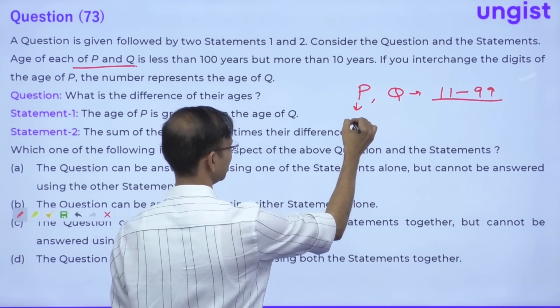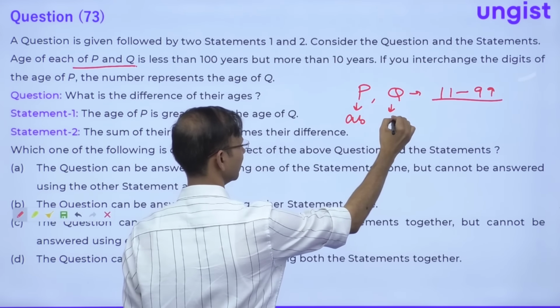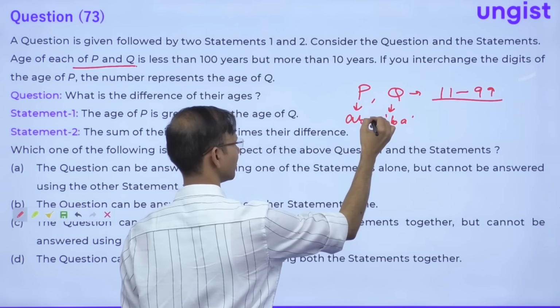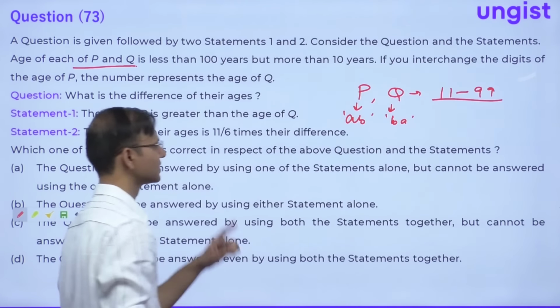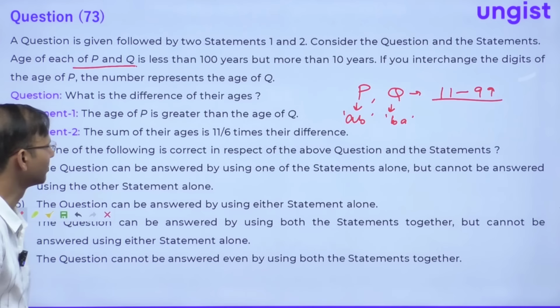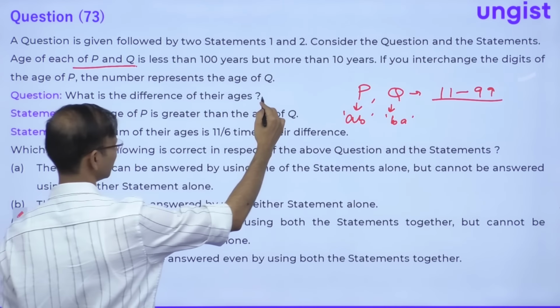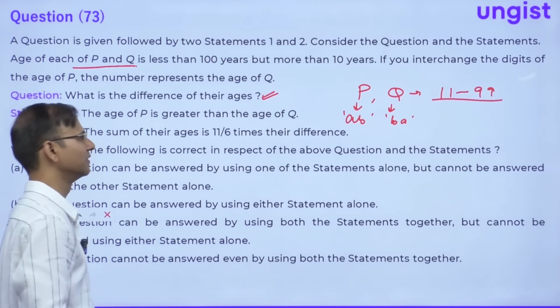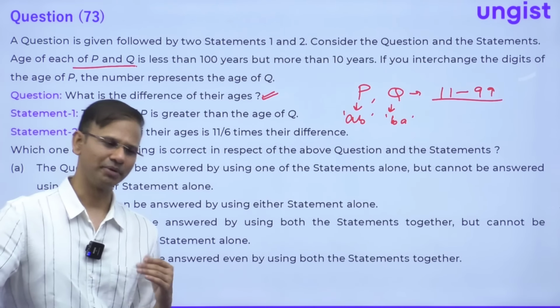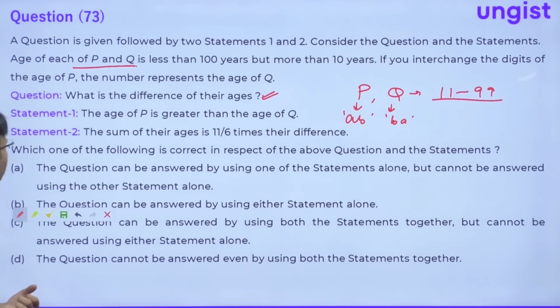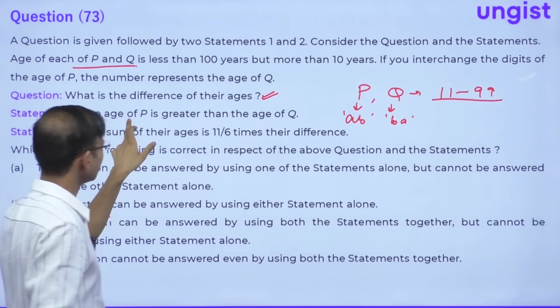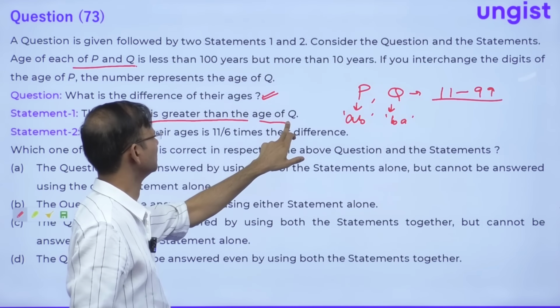So if this is AB, then this is BA. It is like this. We have solved one question already like this, and this is another question like this. Correct, everybody? Now, what is the difference of their ages, guys? The difference of their ages will obviously always be a multiple of 9, but look at the options first. The age of P is greater than the age of Q.